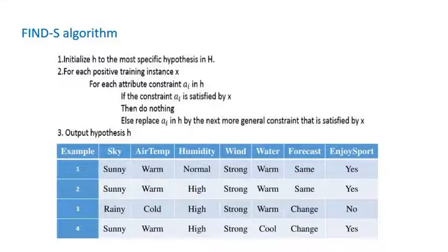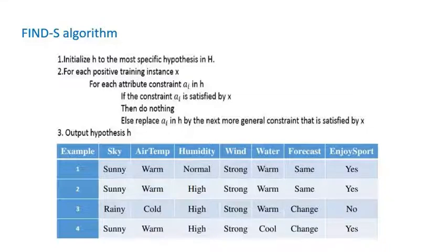To illustrate this algorithm, assume the learner is given the sequence of training examples from the EnjoySport task. The examples have the attributes sky, air temperature, humidity, wind, water, forecast, and the EnjoySport attribute. The first step of Find-S is to initialize h.